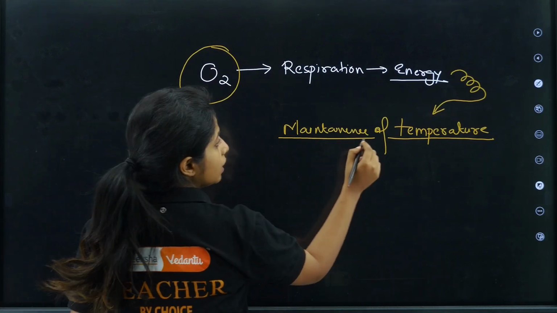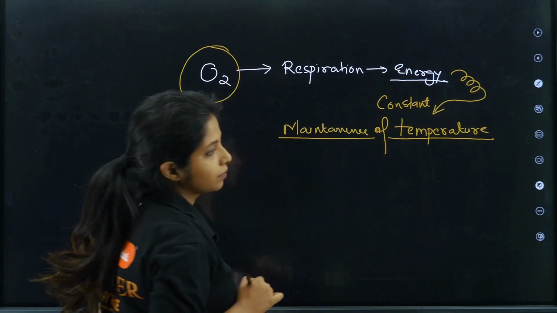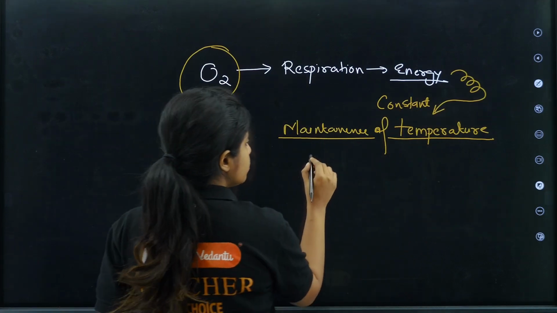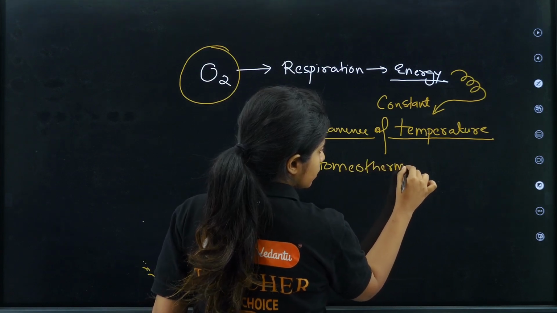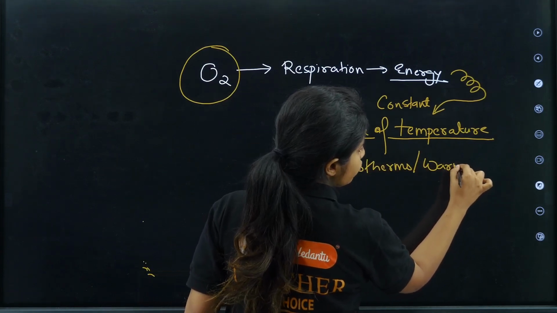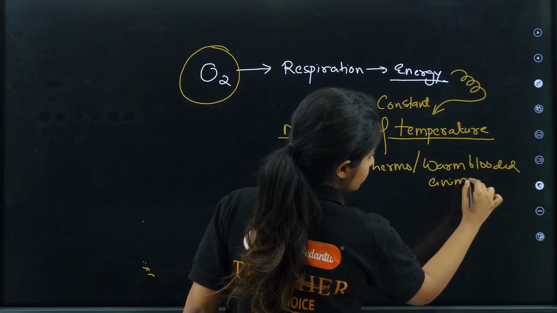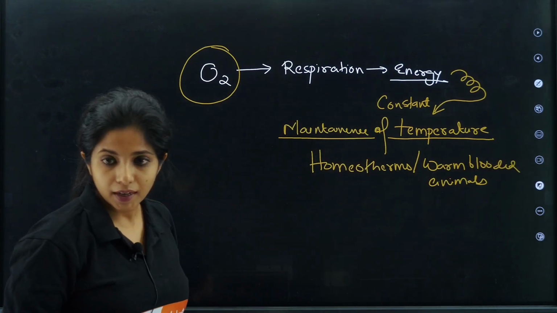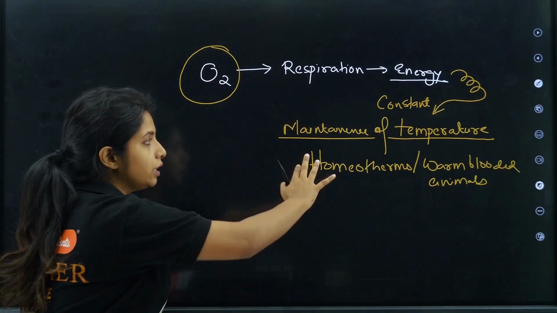Because we are maintaining constant temperature. And what do you call these types of organisms? You call them homeotherms, or warm-blooded animals. These organisms who maintain a constant body temperature take in lots of oxygen and bring out lots of energy for maintenance of constant body temperature.